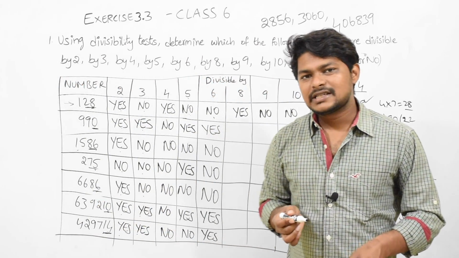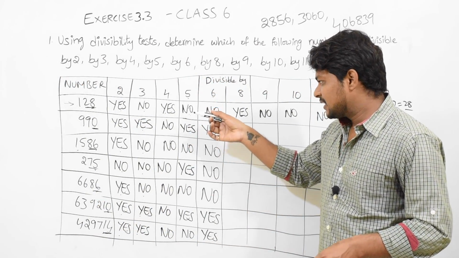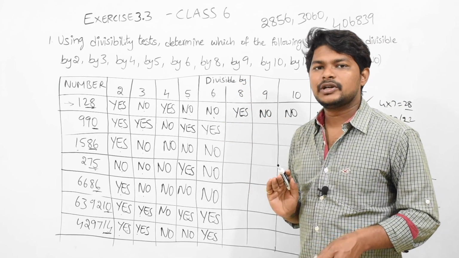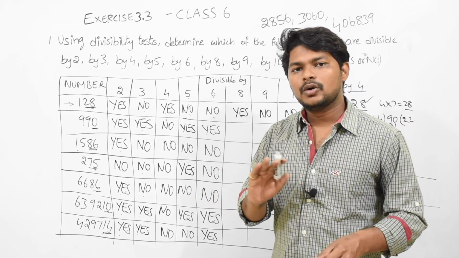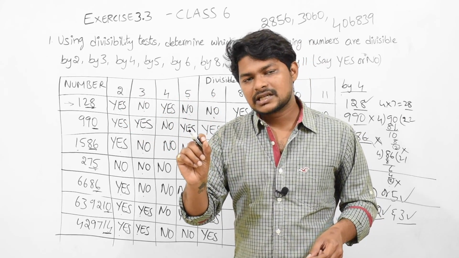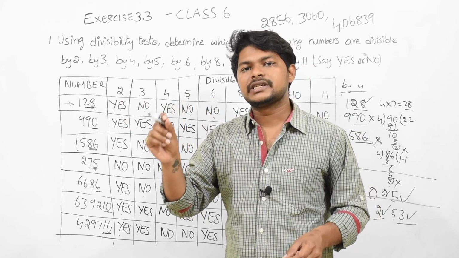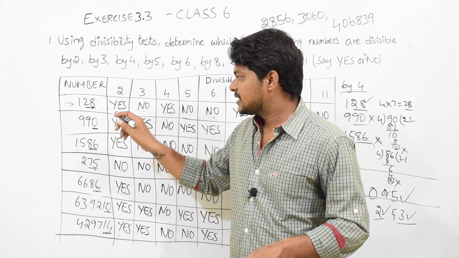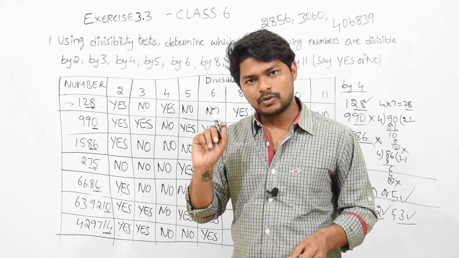Now till now you face any difficulty? So everything we are moving step by step only. There is no rush. Okay, no hurry. For divisible by 2, we should check whether the last number is either 0, 2, 4, 6, 8. If it is there, we say divisible by 2 is yes, it is possible.